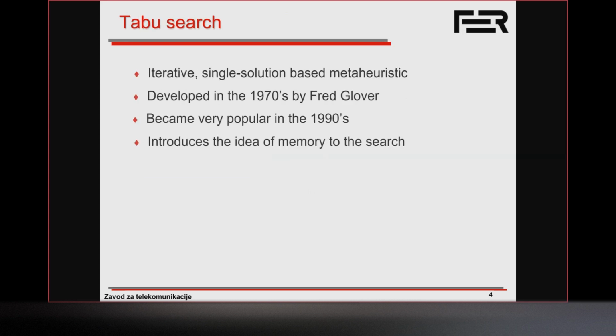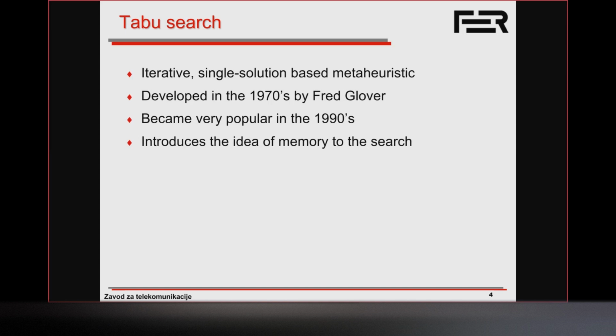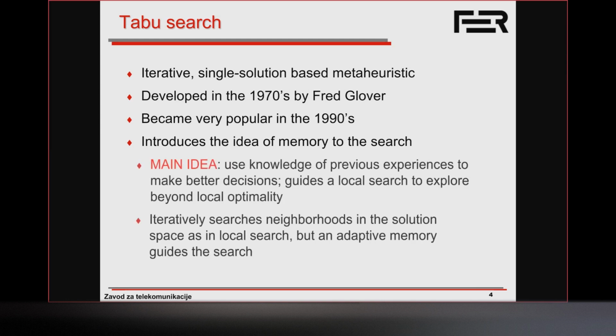Okay, so it's an iterative single-solution-based metaheuristic. What that means again is that we have a solution and, through a number of iterations, we try to improve this solution. It was developed in the 1970s by a guy named Fred Glover. As I said, since then it's become very popular and has been applied to various types of combinatorial optimization problems. So the main idea is we use knowledge of previous experiences to make better decisions, and we guide this local search.